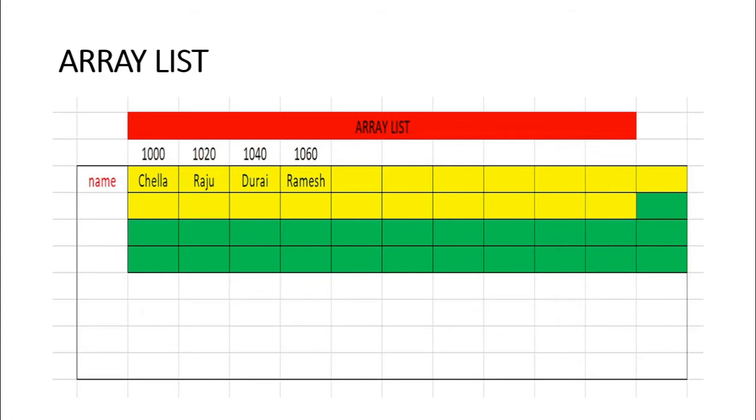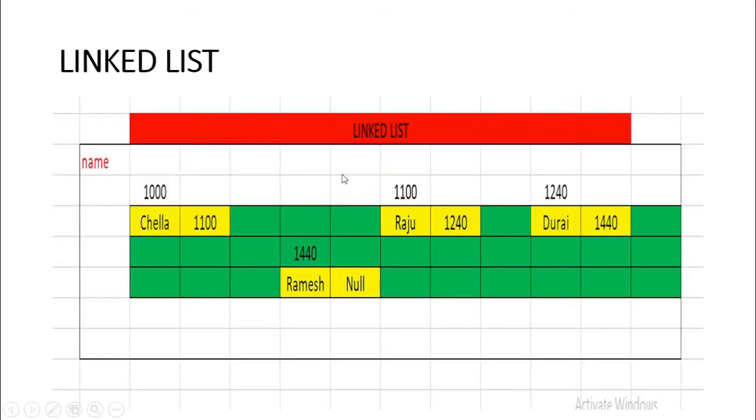Now let us understand about LinkedList. If you see here, the data are stored in different locations, not consecutively. But one drawback in the LinkedList is it must store the address of the next node. So this is the address of the next node. It must store the address of the next node to be linked with the next node.